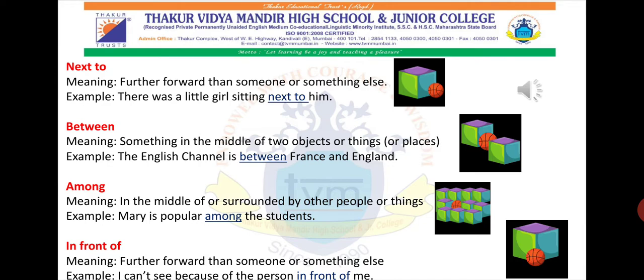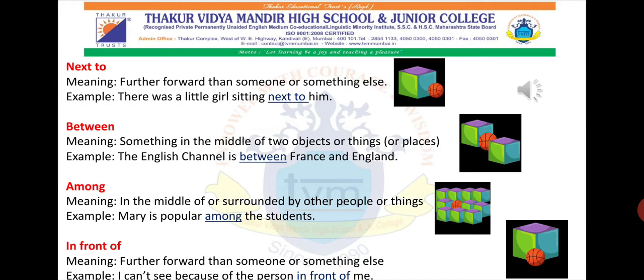Now we shall move ahead to our next preposition, that is among. Among is used to tell, for example, if there is a crowd, okay, and a person is there in that crowd, in the middle of people, surrounded with people or things, then we use the preposition among.